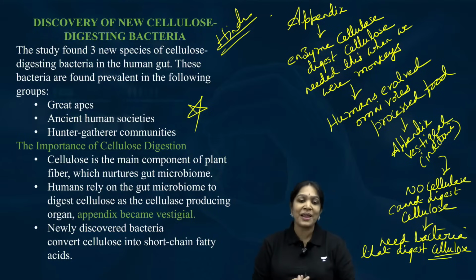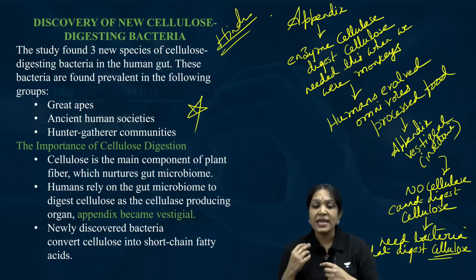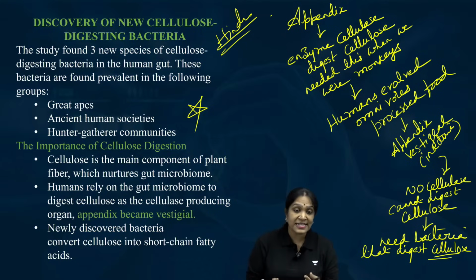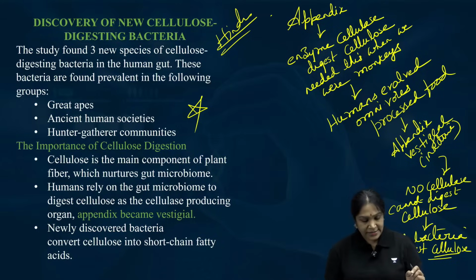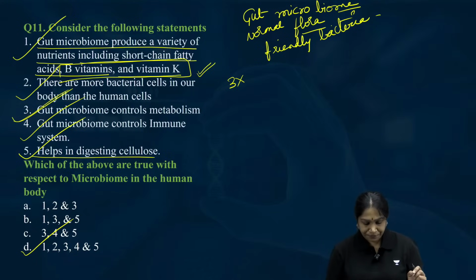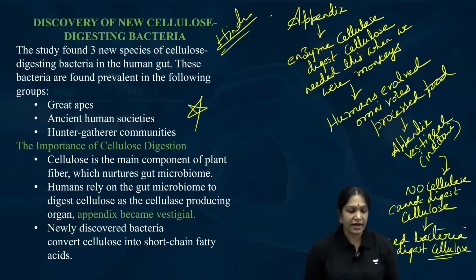But we sometimes eat plant food also, sometimes along with the peel. Then you need the cellulase enzyme, but you don't have it. So the gut microbiome is digesting that cellulose for us. This is also correct, and this is a new discovery.